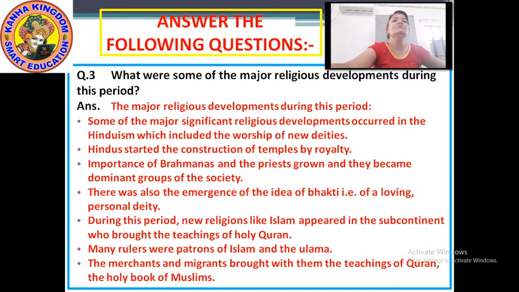Next point. Hindus started the construction of temples by royalty. Previously they did not have any kind of temple. They used to keep the statues in a hut made of straw and grass. But as it developed, the Hindus started to construct beautiful temples, and then they started keeping the god in them and worshipping. Importance of Brahmanas and priests grew, and they became a dominant group of the society.